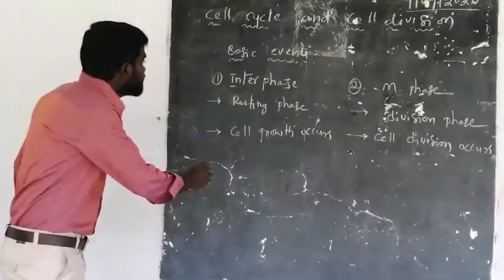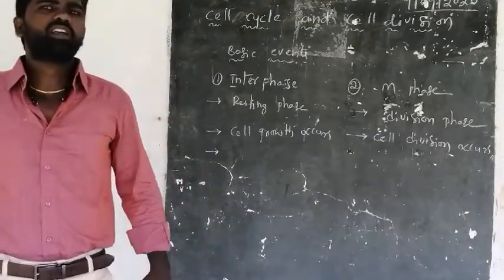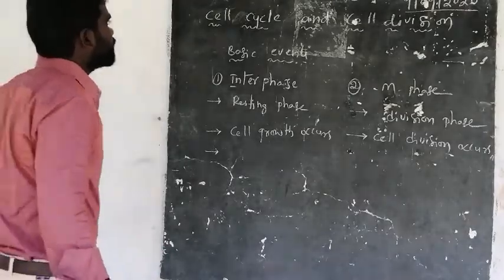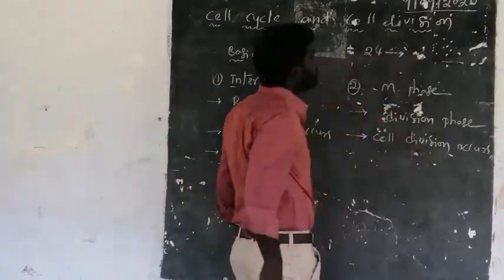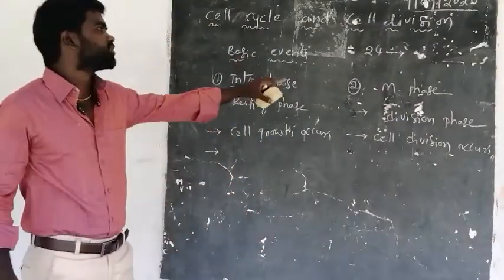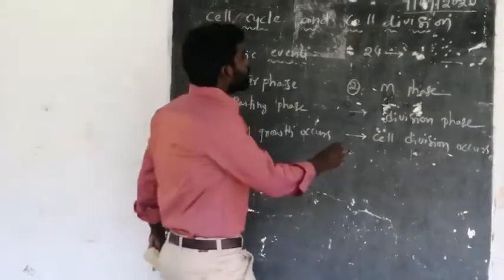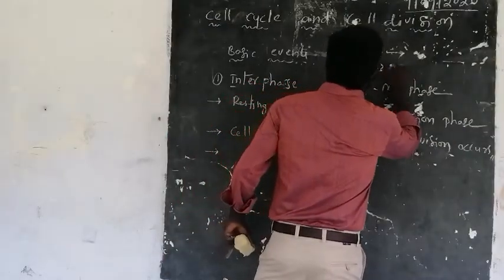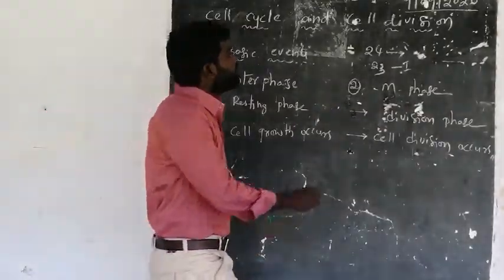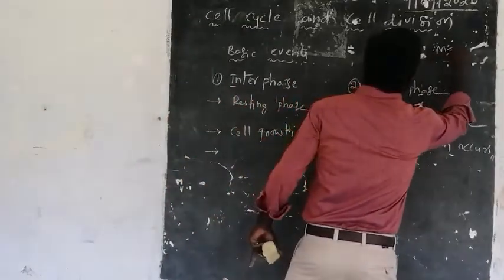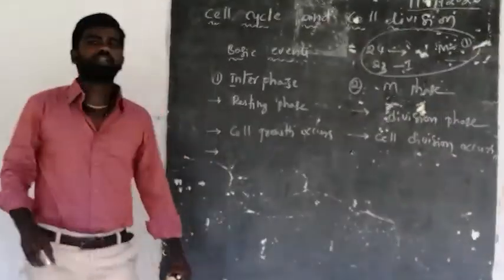And for example, in human beings, cell cycle completes within 24 hours, and in this 24 hours interphase lasts about 23 hours, and the M phase or mitosis phase only about 1 hour.